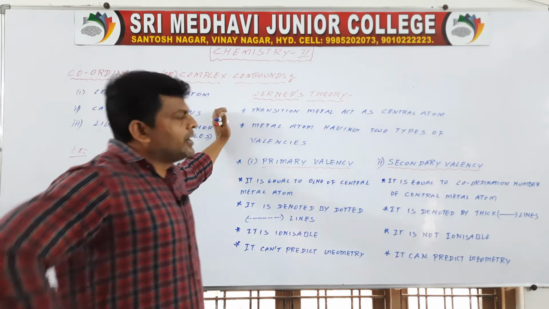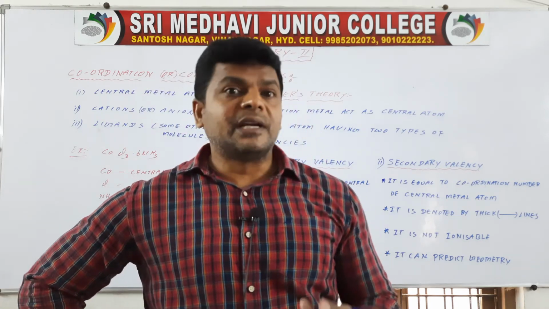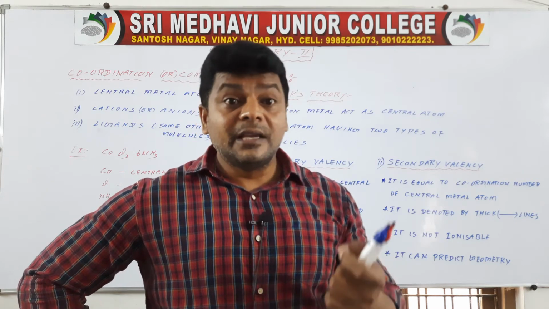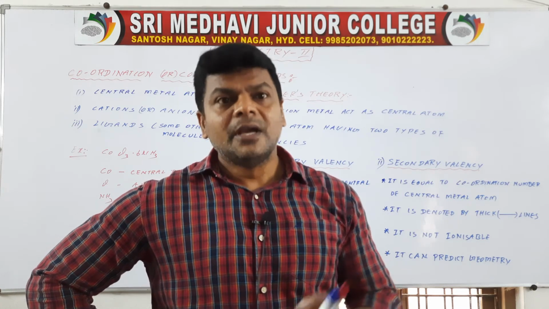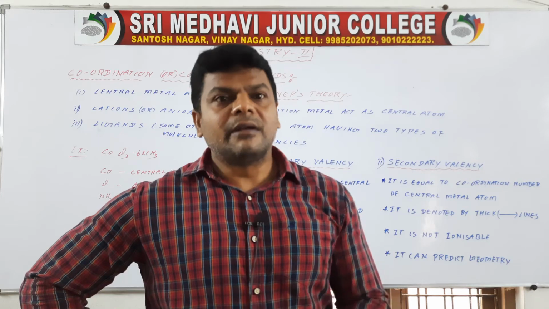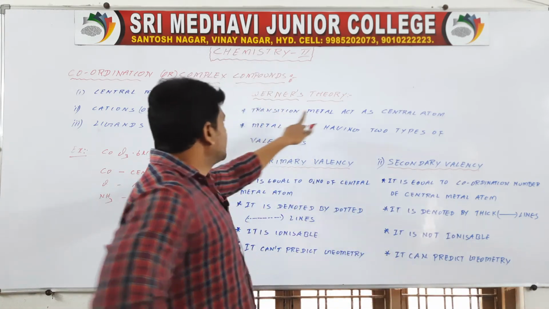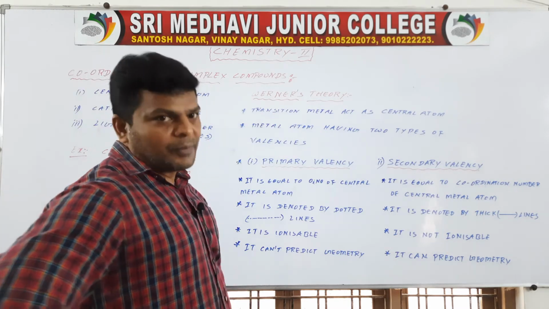Now, Werner's theory. Alfred Werner can be treated as the father of coordination chemistry. Why? Because he gave an encounter explanation about coordination compounds, how they are formed, the shape of the molecules, and what terms are present in them. So the need arises to discuss Werner's theory of complex compounds.